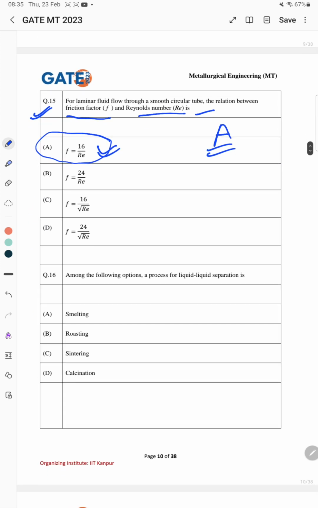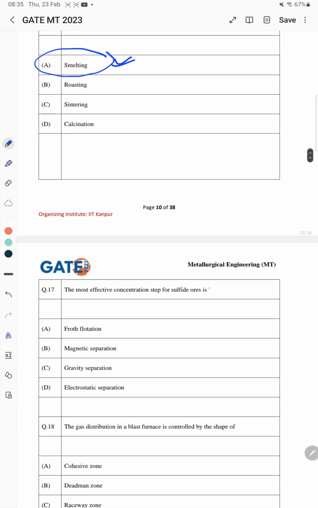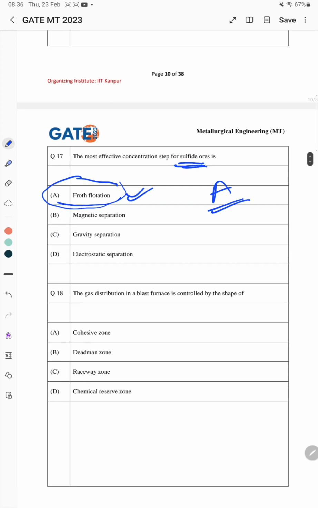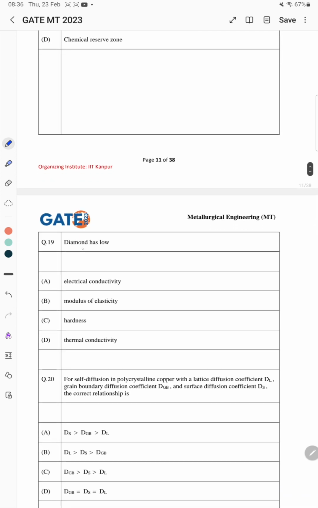Among the following options, a process of liquid-liquid separation, which we call smelting, for example in a blast furnace. The most effective concentration step for the sulfide ore. So the correct answer is froth flotation, which is used for the sulfide ore. The gas distribution in a blast furnace is controlled by the shape of the cohesive zone. The correct answer is A. Diamond has low electrical conductivity. So the correct answer is A here.